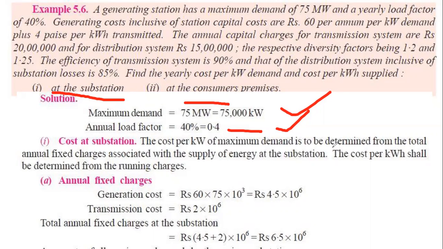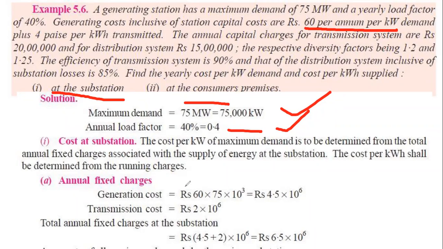So at the cost of the substation, there will be two types of cost. One is fixed cost, from which we get the maximum demand or kilowatt cost, and the running cost will give us the kilowatt hour cost. So what are the fixed costs given here? First of all, think. You see it is given at the very beginning, 60 taka per kilowatt demand, and the maximum demand is 75 megawatt.